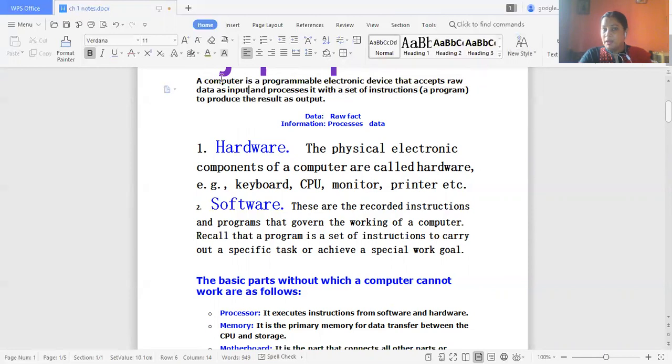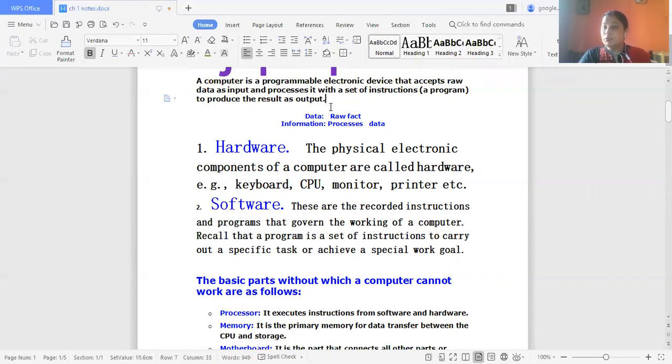Means a computer is just like an electronic device. Electronic device means all the parts of a computer system have their own existence. So it is an electronic device that processes the raw data with the help of a set of instructions and produces the result, and this result is displayed as output.